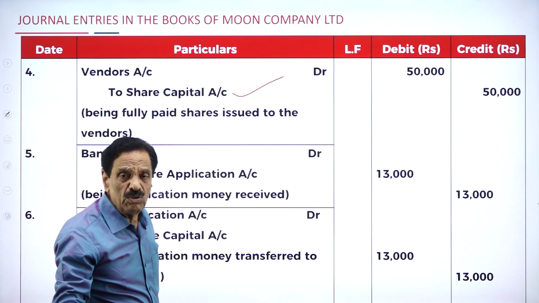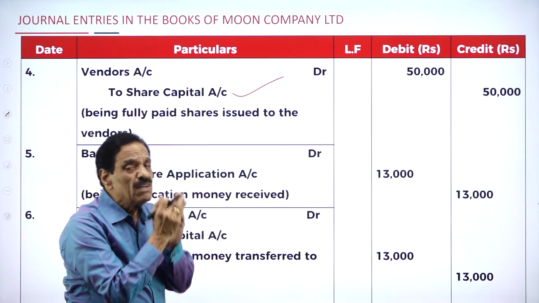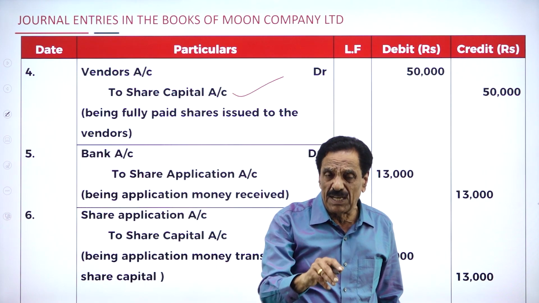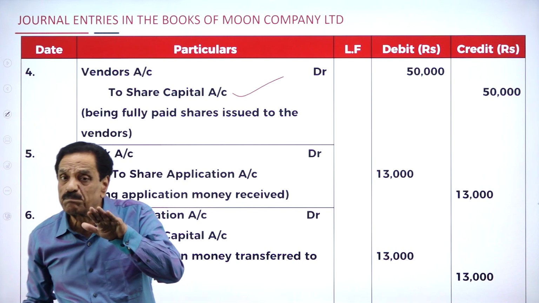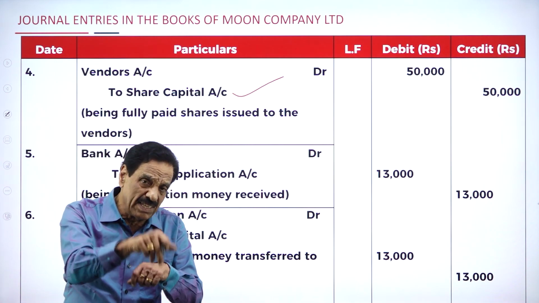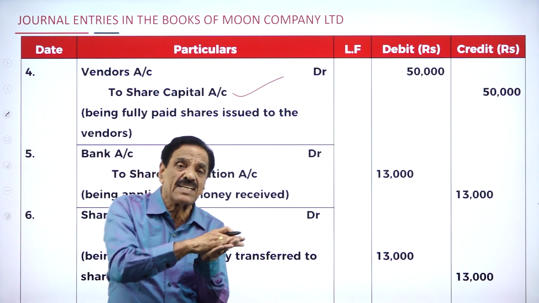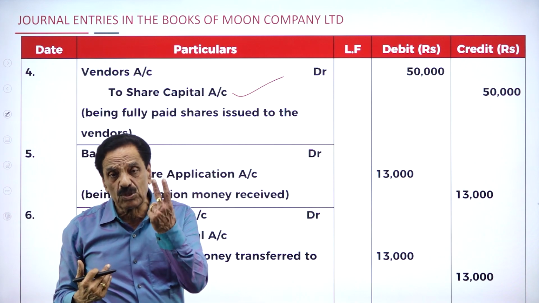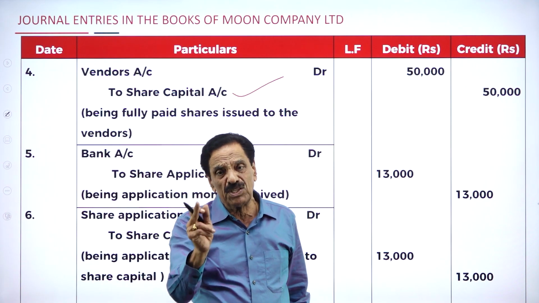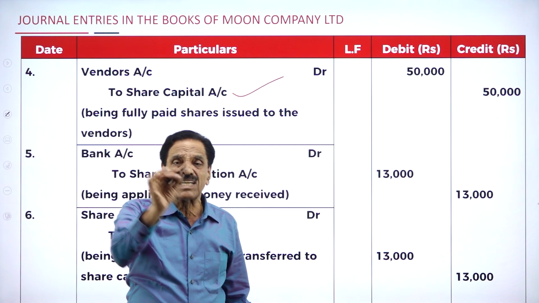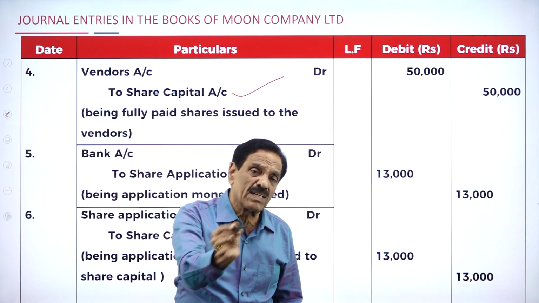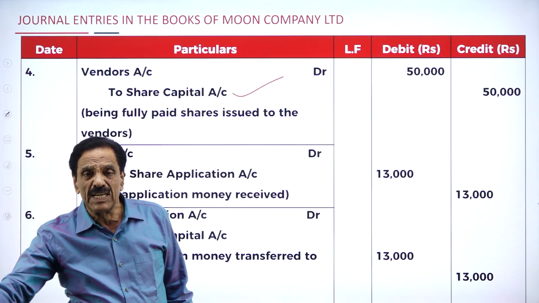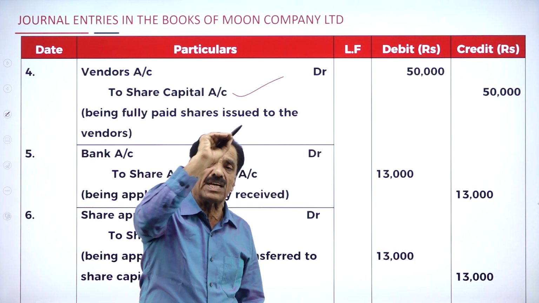How many shares were issued? 50,000 rupees worth, 5,000 shares were issued. What's the entry? Vendor account debit to share capital account. This goes in favor of asset purchase. I already discussed in this session how to pass the entry: asset account debit to vendor account, vendor account debit to share capital. We purchased two assets, one is the building, one is the machinery. Building account debit to vendor account, vendor account debit to share capital account. Similarly for the machinery.